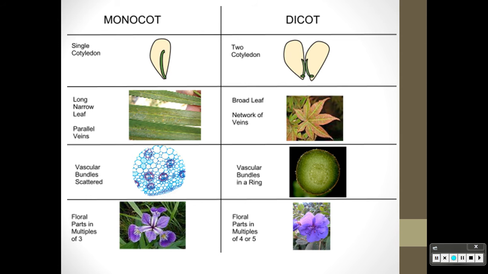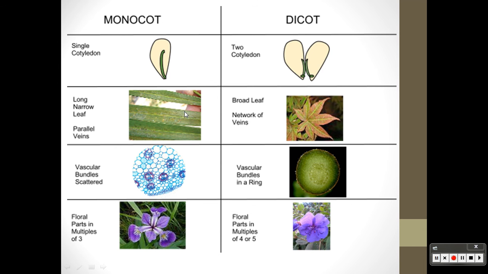Alright, and then a basic one. Plant characteristics, you don't have to go too deep, just monocot and dicot, which stands for monocotyledon and dicotyledon. If you are monocot, you have a single cotyledon. The cotyledon is the food source for the seed. Monocots single. Their leaves are long and narrow.